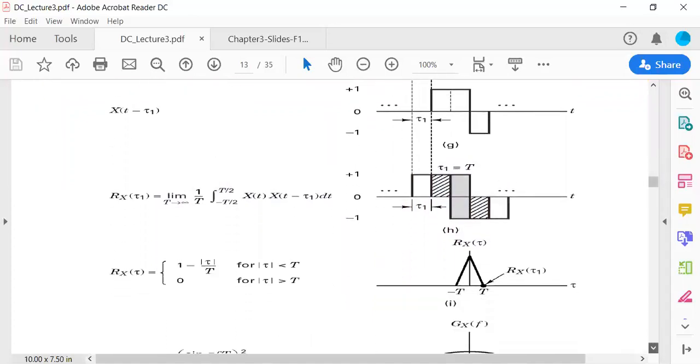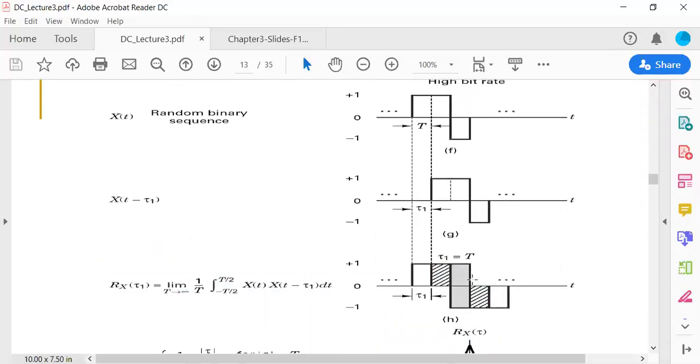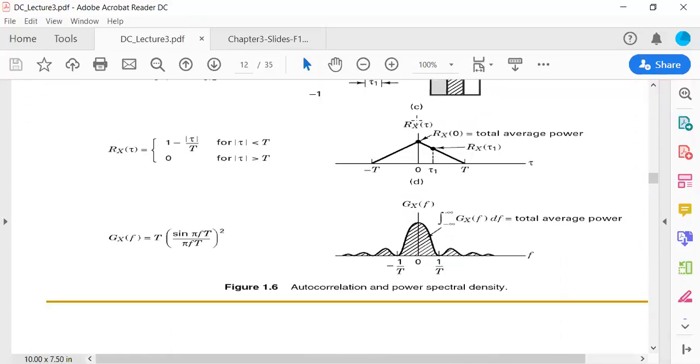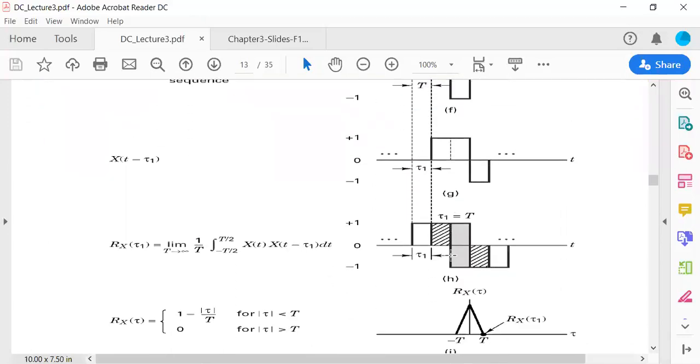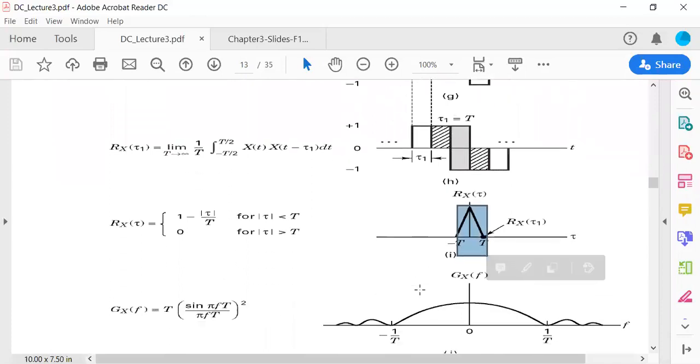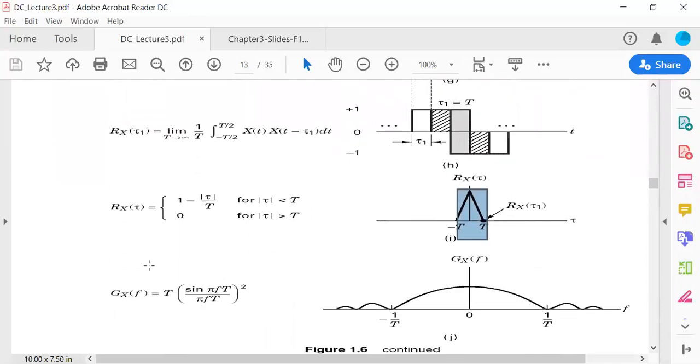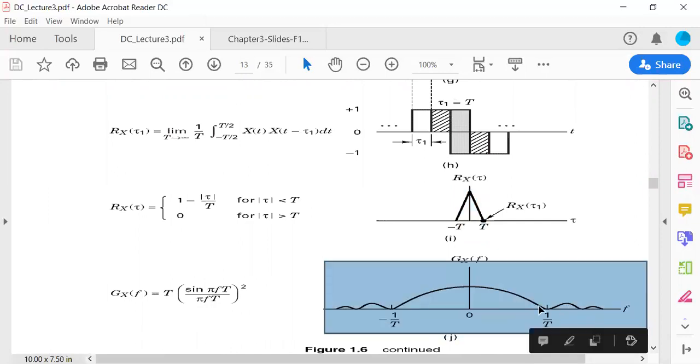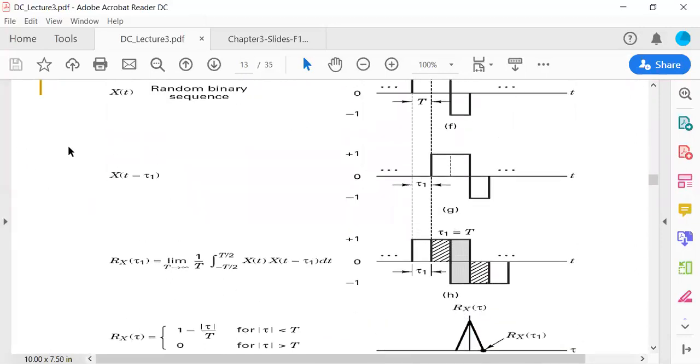If you want to find Rx of tau, that will be equal to this one. This is the autocorrelation function for that binary sequence, and its power spectral density function will be equal to this one. So that's how you see different things like the autocorrelation function and power spectral density as far as binary sequence pulses are concerned in digital communication.